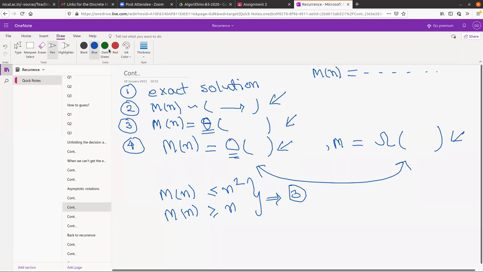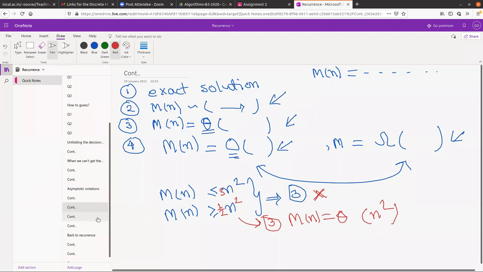This is the worst case when you cannot do that. But if you somehow come up with a bound like this, here is 3 and here is half of log n squared, then in this case you can go to case 3 and try to prove it is theta of n square. Of course, in this process again we will be needing induction.